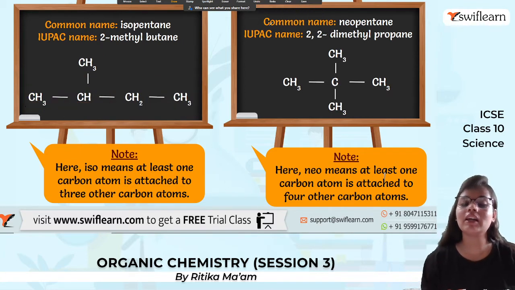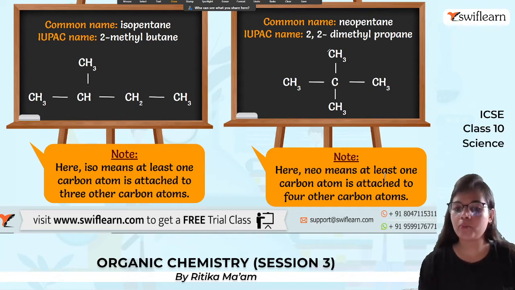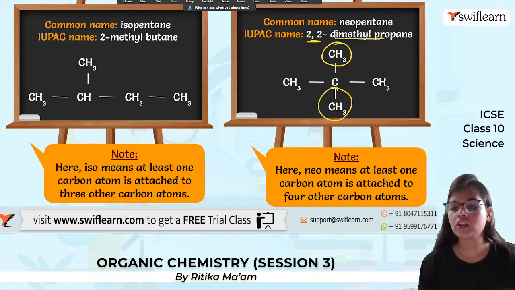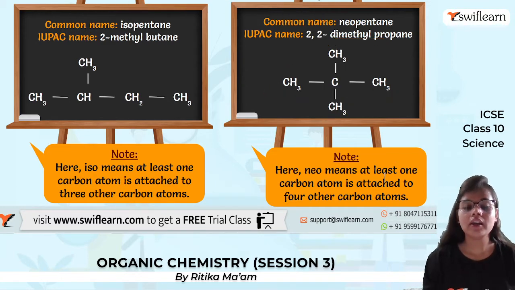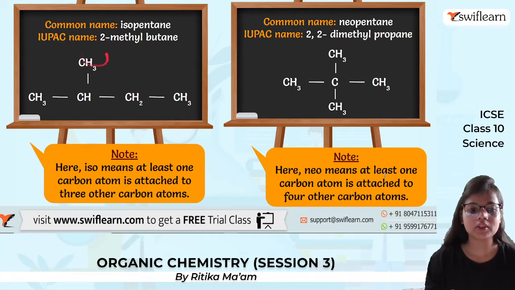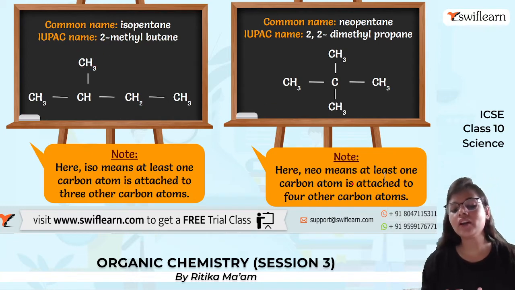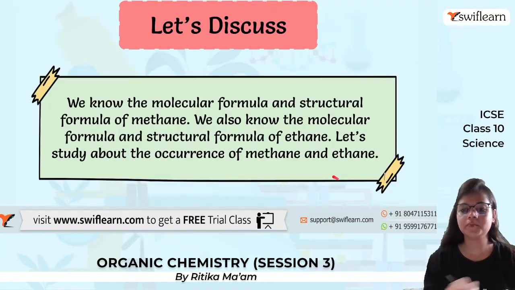Again, talking about another isomer, we can have 2,2-dimethyl propane. Now why 2,2-dimethyl? Because 2 methyl groups are attached, so it goes for dimethyl, and the longest chain has 3 carbon atoms, which goes for propane. Now here, iso means that at least 1 carbon atom is attached to other 3 carbon atoms, and neo means at least 1 carbon atom is attached to 4 other carbon atoms.